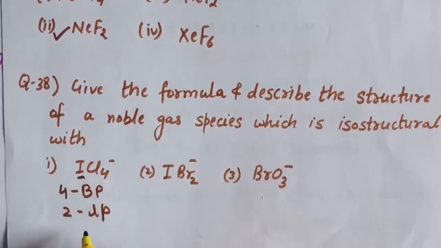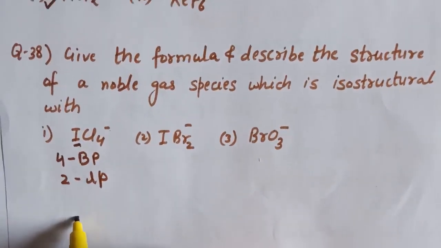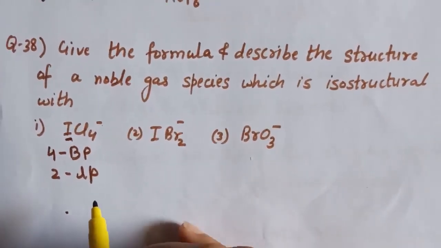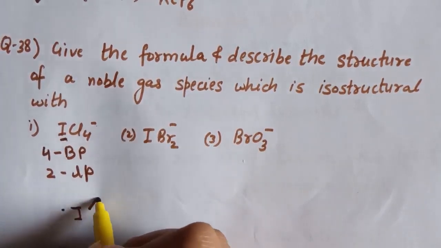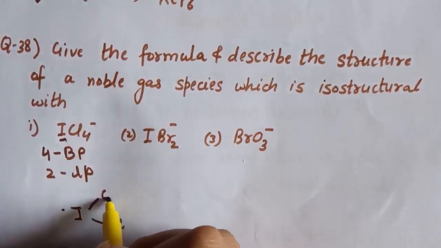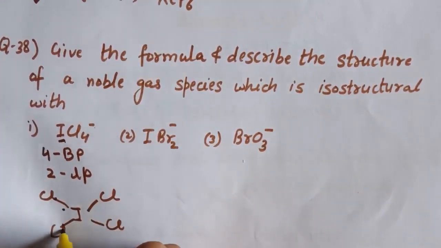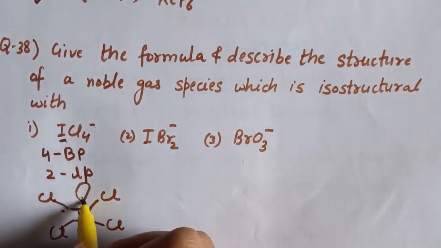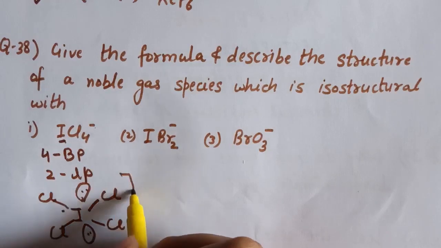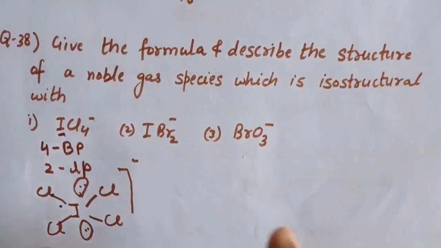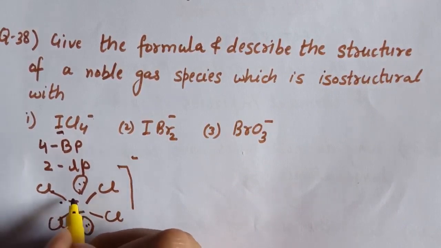The structure is square planar, that is, in the center we have iodine, these 4 chlorine are side atoms, and here we have 2 lone pairs of electrons. So this is the structure of ICl4-.